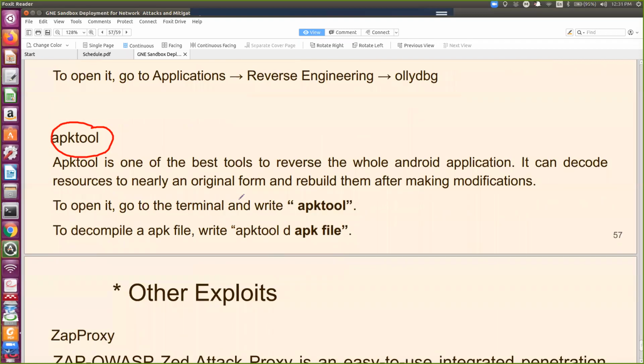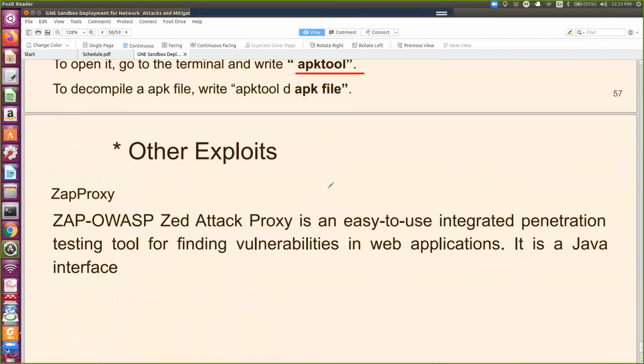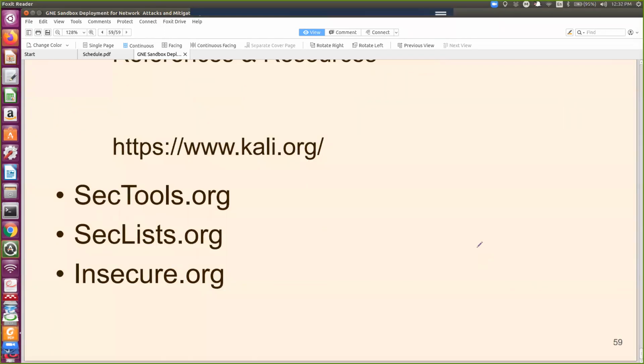You can download those APK files, and using APK tool, you can decode and reverse engineer them. Then this is the last exploit, ZAP proxy, for penetration testing to find vulnerabilities in web applications. So these are a few references: Kali.org, SecTools, and a number of tools are available in sectools.org.